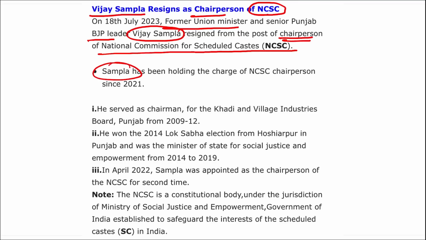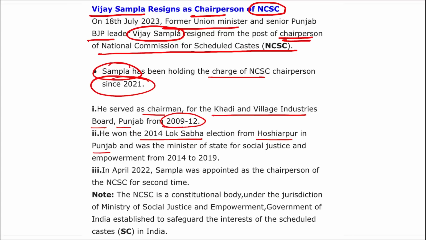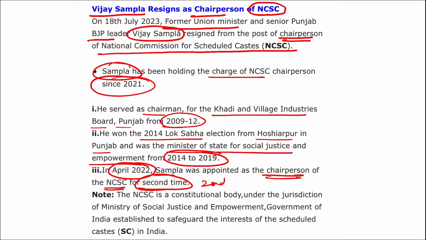Vijay Sampla ji has been holding the charge of the NCSC chairperson since 2021. He served as the chairman of the Khadi and Village Industries Board of Punjab from 2009 to 12. He won the 2014 Lok Sabha elections from Hoshiarpur in Punjab, and he was also the Minister of State for Social Justice and Empowerment from 2014 to 2019. In April 2022, he was appointed as the chairperson of the NCSC for the second time. Correct? And now he has resigned from this post.